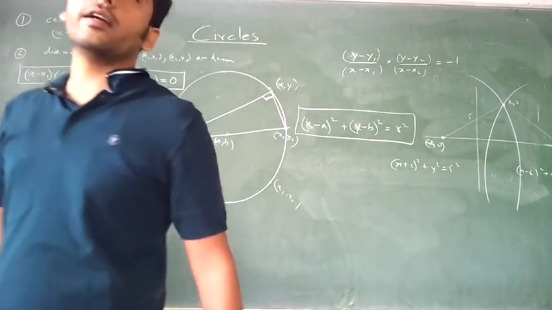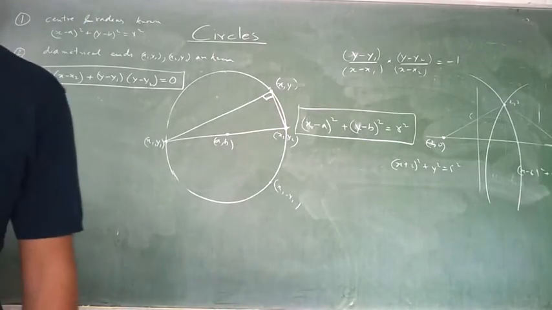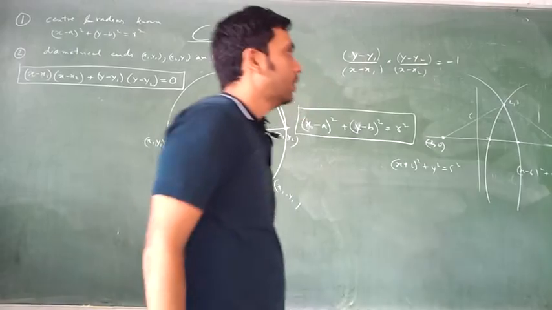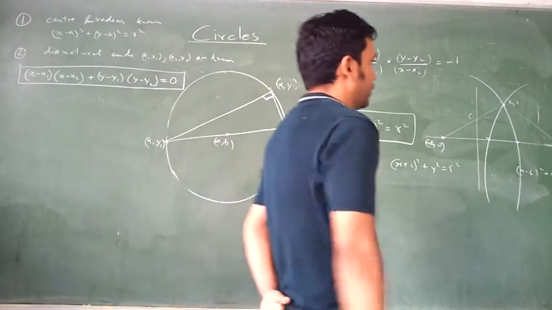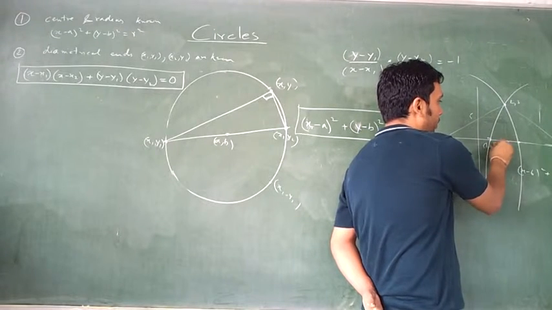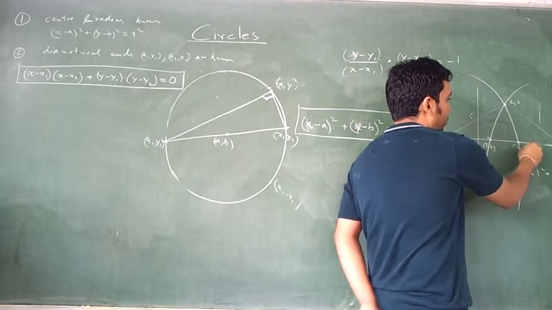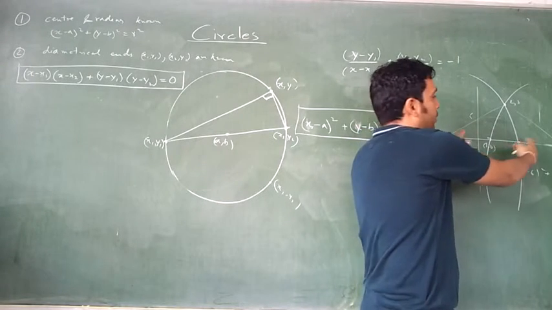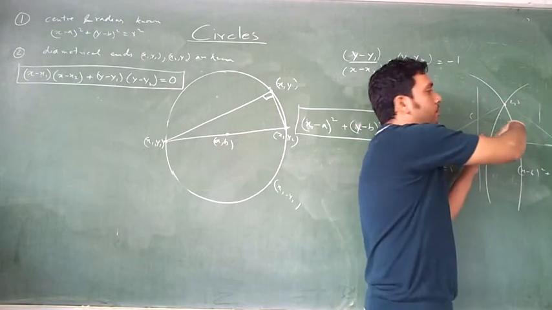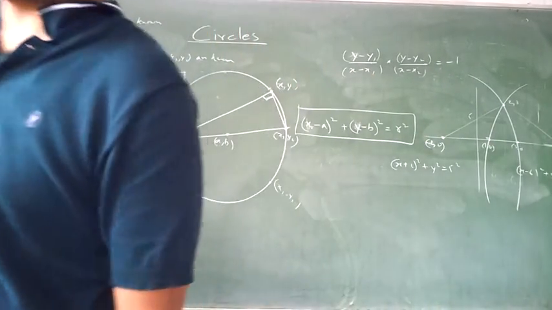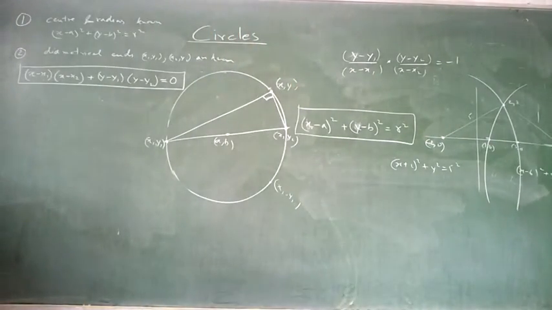Where is the circle cutting the x-axis? Tell me, what are these points? Orally tell me. This one will be 1, 0 and this will be 3, 0. This distance has to be 5 or not? 5 is the radius. Okay. So these are simple questions you just have to apply. First of all, you should make a very rough diagram on the side.